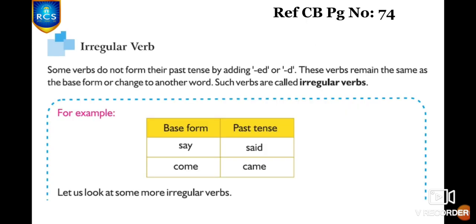And what is an irregular verb? For irregular verbs, we have two different rules. One is that the verb will remain the same even in its past form. For example, put, put, cut, cut. These verbs remain in the same base form even in the past form. Another rule is that some verbs will change entirely into a different word. For example, say, said, come, came.